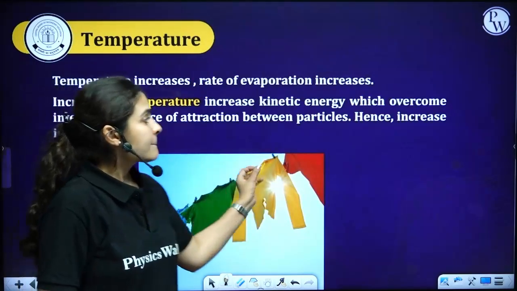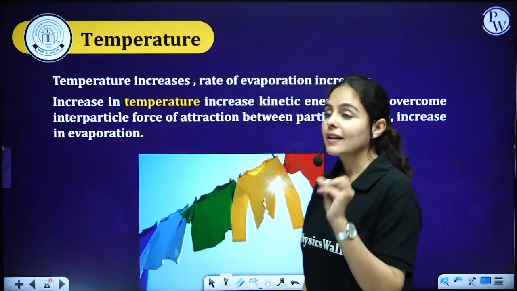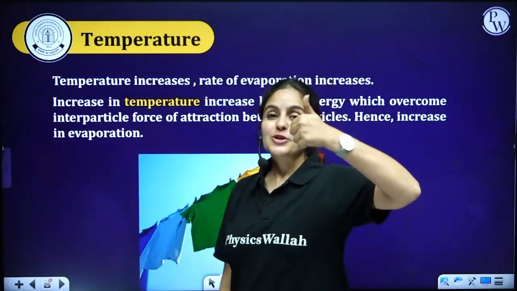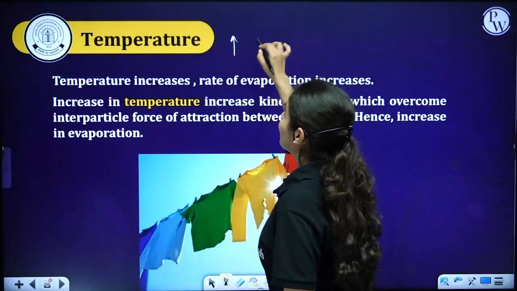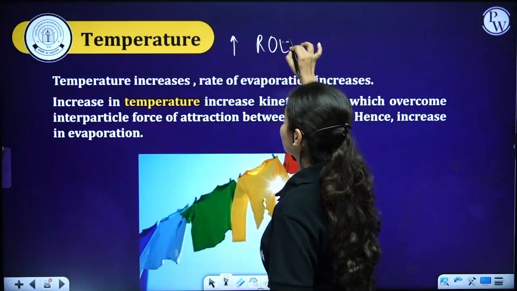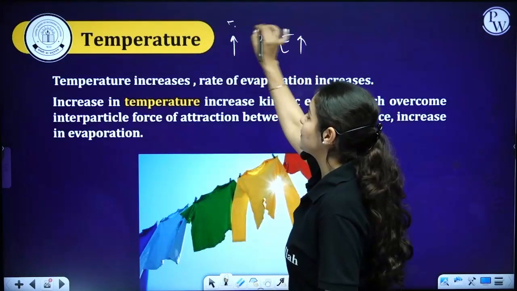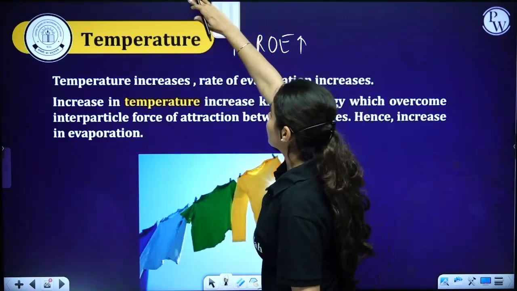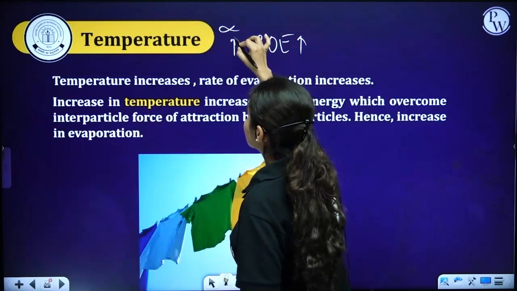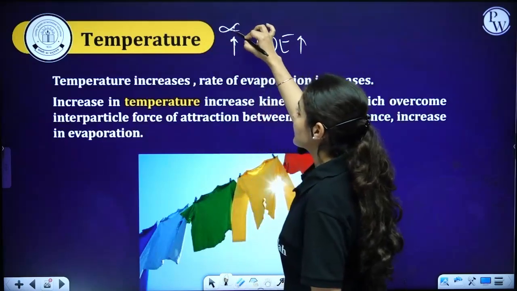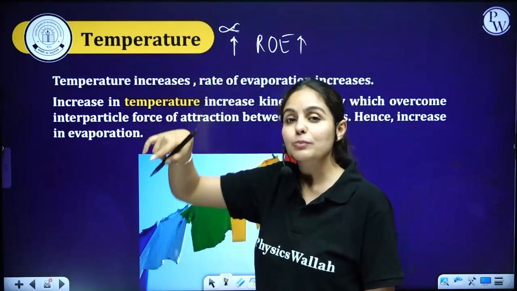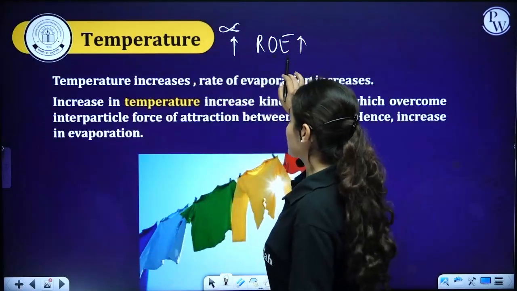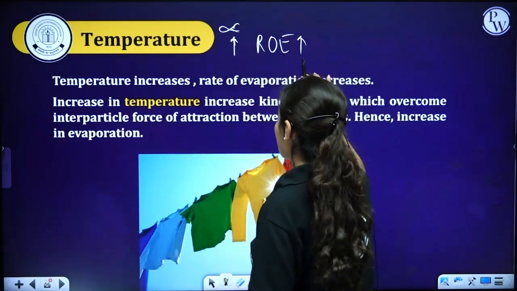Now, coming to your next and last factor, that is temperature. Temperature increases, rate of evaporation increases. Both of them are directly proportional to each other. Now, some of you might be thinking, what is this sign, ma'am? This sign is a proportionality sign. So these two are directly proportional to each other. Temperature increases, rate of evaporation increases.